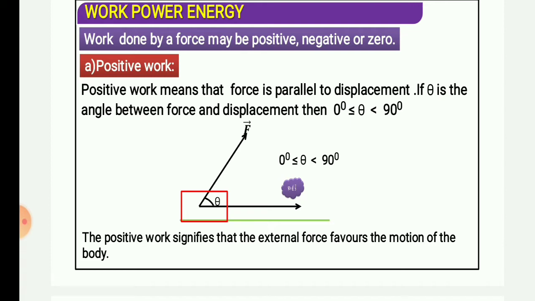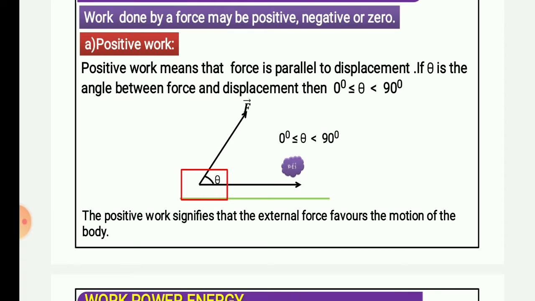The work will be positive, negative or 0 depending only on theta, because F and s will be constant. The force you have applied once will remain the same. S will be constant. Only variation will occur in theta. If theta lies between 0 degree and 90 degree, definitely the work will be positive. Why? Because cos theta between 0 and 90 is positive. That's it. The positive work signifies that the external force favors the motion of the body.